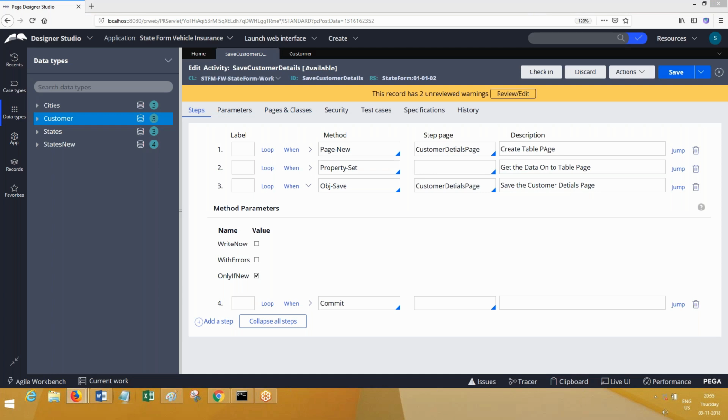Suppose in a bank, a customer profile is already there. If the profile is there from a front-end application, we are not supposed to update the profile. We can only add a new profile. There would be a privilege: if he is not the right person, the admin, he should not change any data for that particular profile, but he can still add a new customer profile. So that is one scenario.